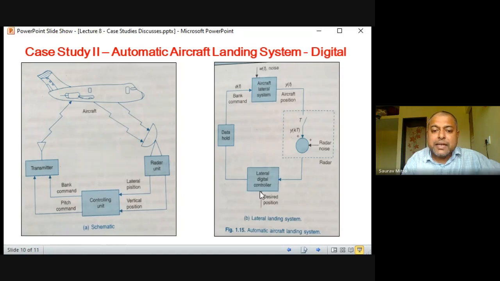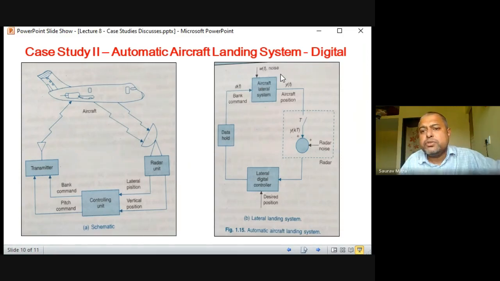Now this lateral controller finds out whether the position sensed by the radar and the desired position are the same or different. If they are different, it produces an error signal, and this error signal about the bank command and pitch command is transmitted to the aircraft. In the aircraft, this signal is taken first and converted again to discretized, digitized form, and then given to the aircraft.